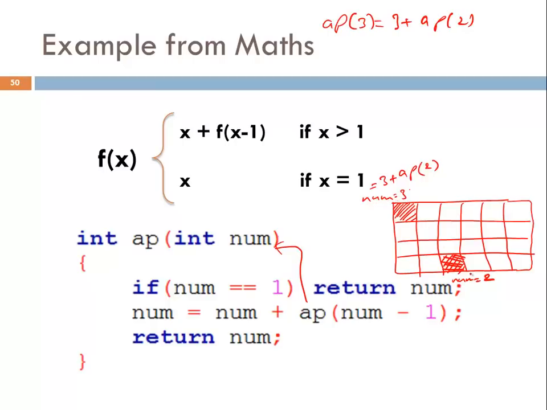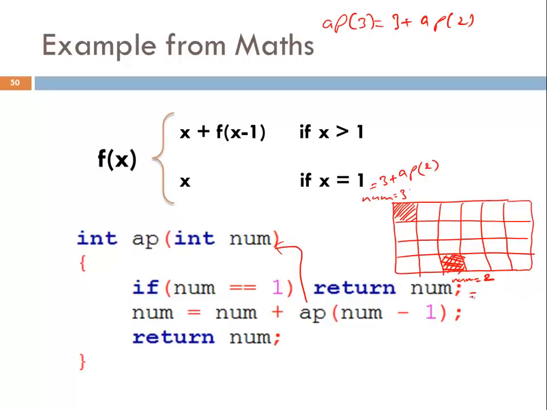So this is a separate number and this is a separate number. That's why they are not overwriting. Now what will happen? Again the control flow will come to this line: if number equal to 1, is number equal to 1? No, number is not equal to 1. That's why the control flow will come to this line, and again it wants to calculate number.